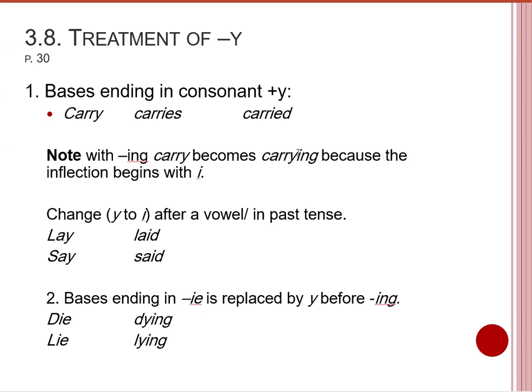You see, the Y is not converted into I. Also, we have the change of Y into I after a vowel in the past tense, like lay becomes laid, so you can see Y is changed into I. Say becomes said, Y again is converted into I. And it is worth mentioning that these verbs are irregular. Bases ending in IE are replaced with a Y before ing. So if you want to add ing to these verbs, you need to change the IE into Y.